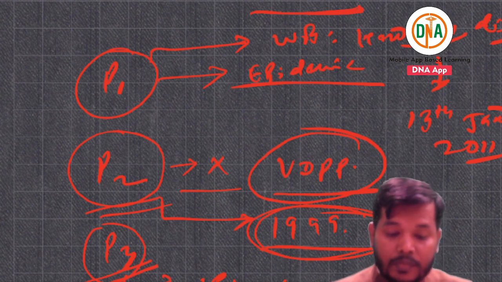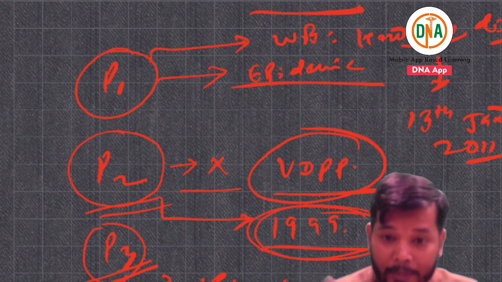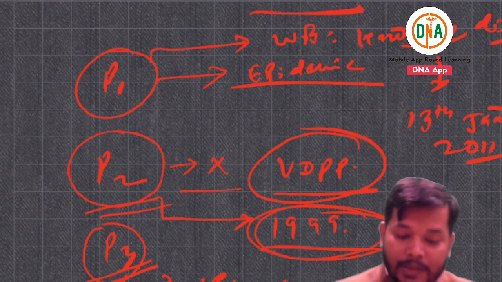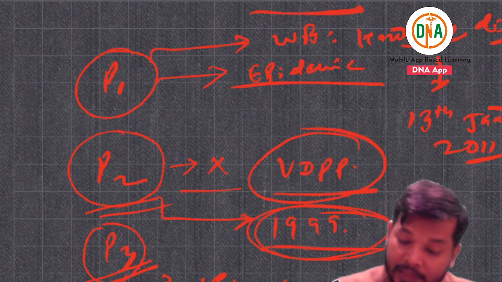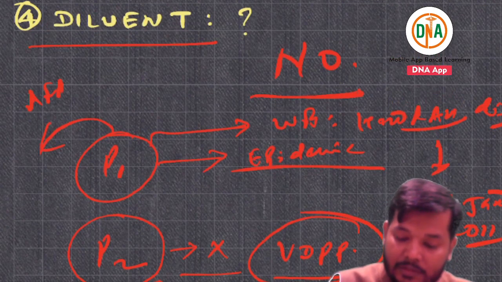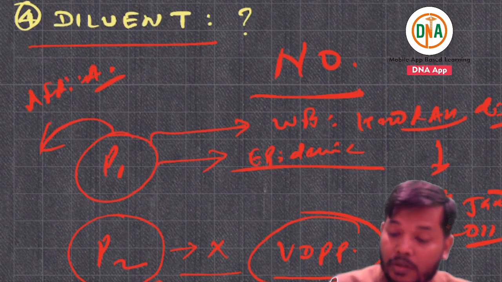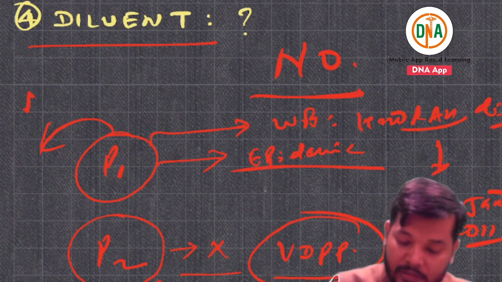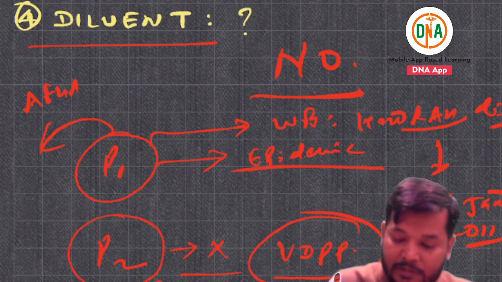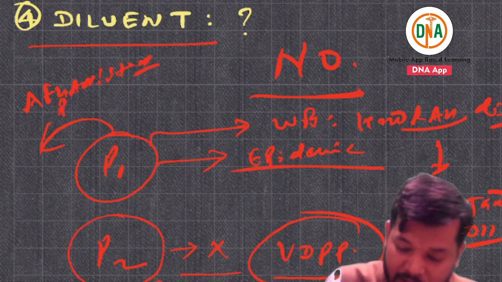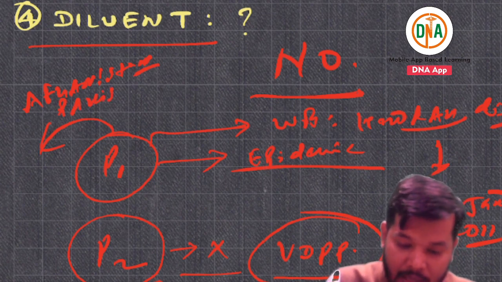If you are able to give the important answers, they will ask you this type of question. Otherwise, they will not ask. But still, P1 is endemic in some parts, like Africa. Not Africa. This is Afghanistan, Pakistan, and Nigeria.